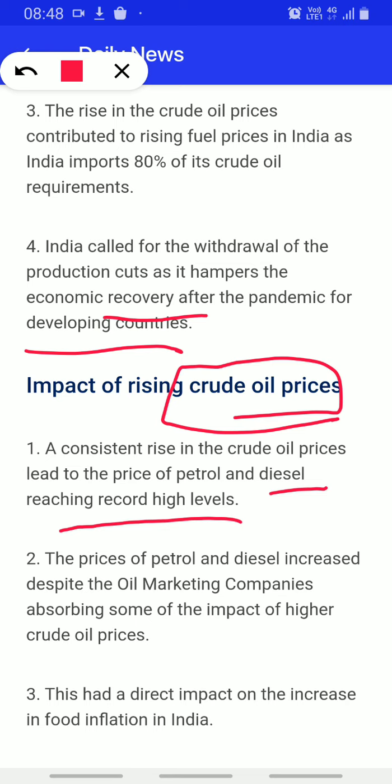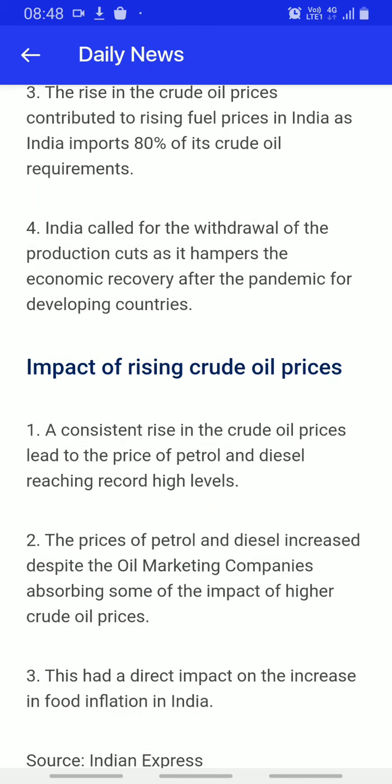Now the price of petrol and diesel increased despite the oil marketing companies absorbing some of the impact of the higher crude oil prices. Means the oil marketing companies are absorbing some of the impact, so they are not benefiting from it. So this had a direct impact on the increase in food inflation in India.